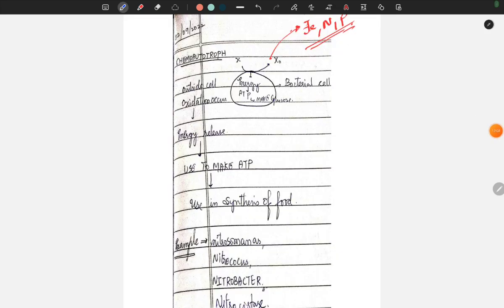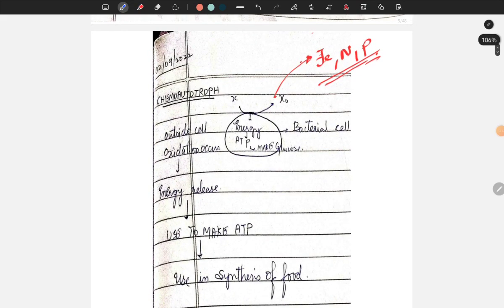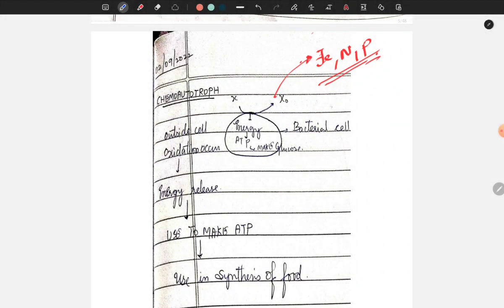Now, moving on to chemoautotrophs in detail. What is a chemoautotroph? Mainly the process is oxidation. Outside the cell, oxidation occurs.